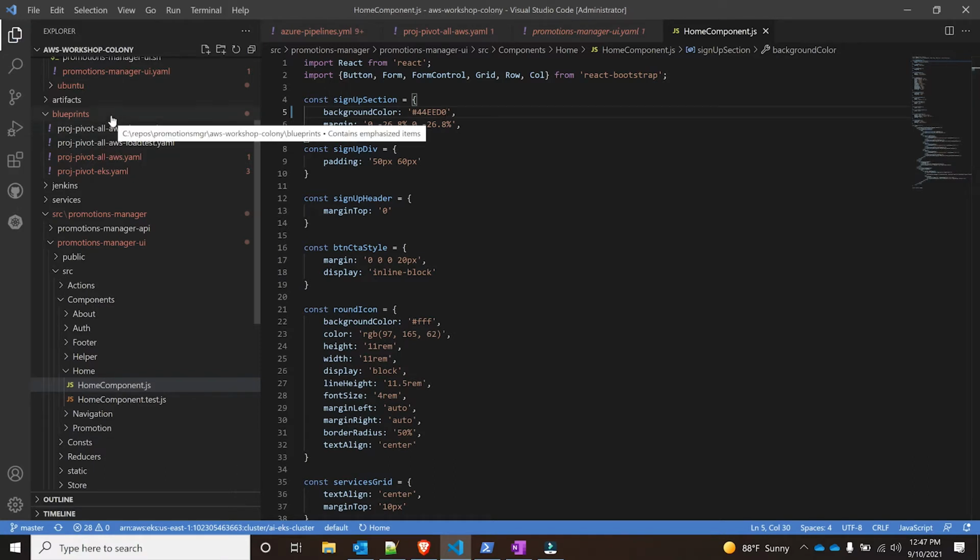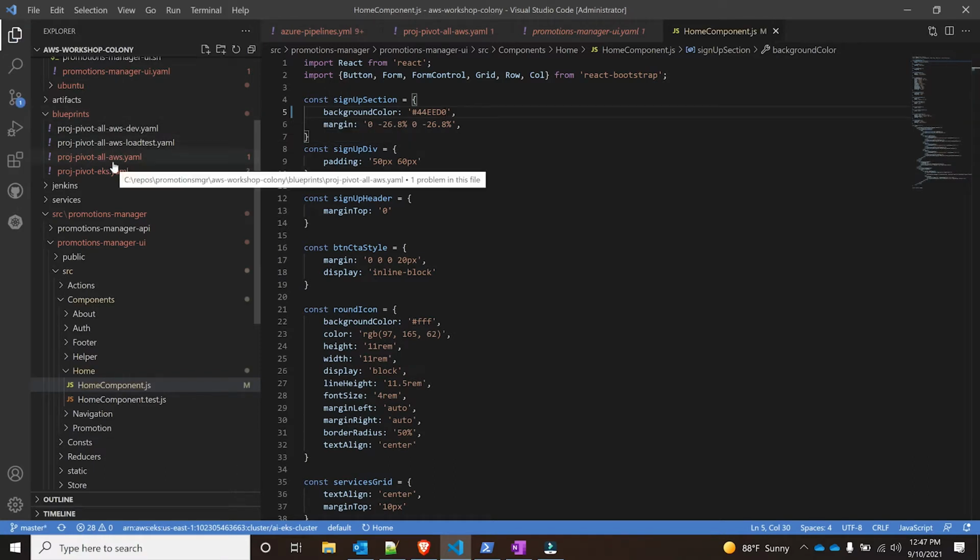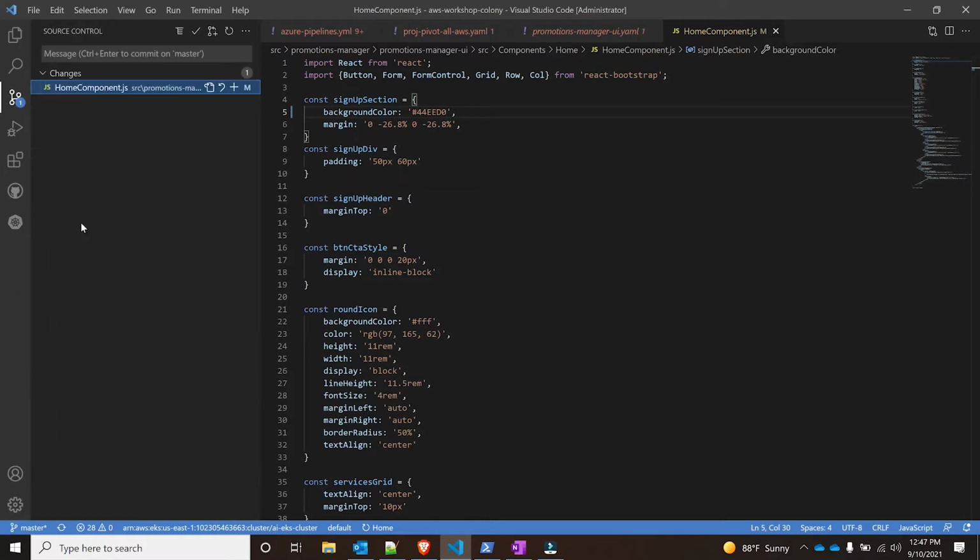Now this repo that I'm running, as I mentioned, is connected to an Azure pipeline, and I have the triggers set so that the moment I do any type of change, the pipeline kicks off and builds the application. So I'm going to change background color, sign up, commit the change, and let's go ahead and push the change.